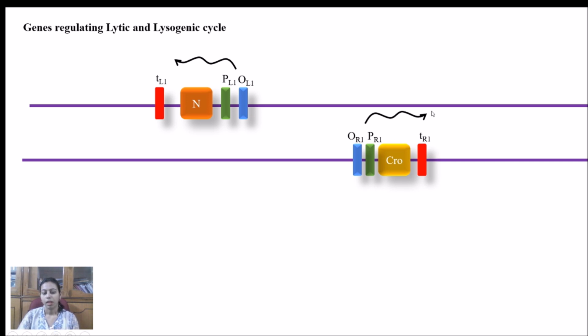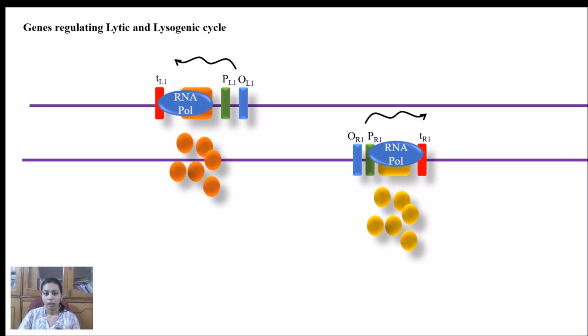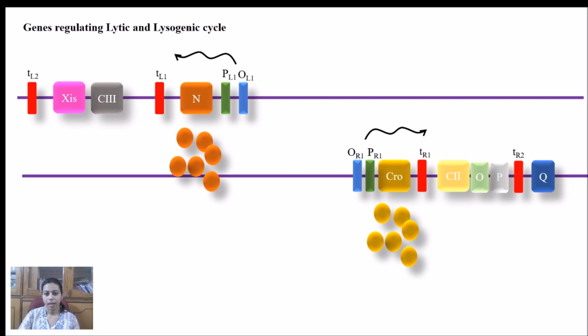As soon as the virus DNA enters inside the bacteria, it will recruit the bacterial RNA polymerase to transcribe the RNA of these two genes. And what will happen because of that? N protein and CRO protein will be formed. Now, what is the requirement of N protein and CRO protein? Along with the N and CRO genes, other genes are also present. On one strand, along with the CRO gene, C2, O, P and Q genes are present, whereas on the other, complementary strand, C3 and XIS genes are present.